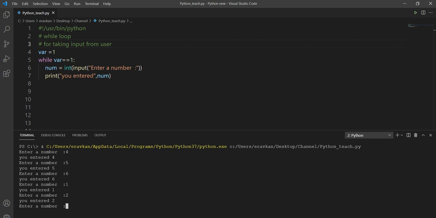In your code, you should check that your condition does not always become true. Otherwise your code will get stuck and you will not come out of the loop. So such things you need to take care of in your code. Okay, I will see if I can give you more examples.